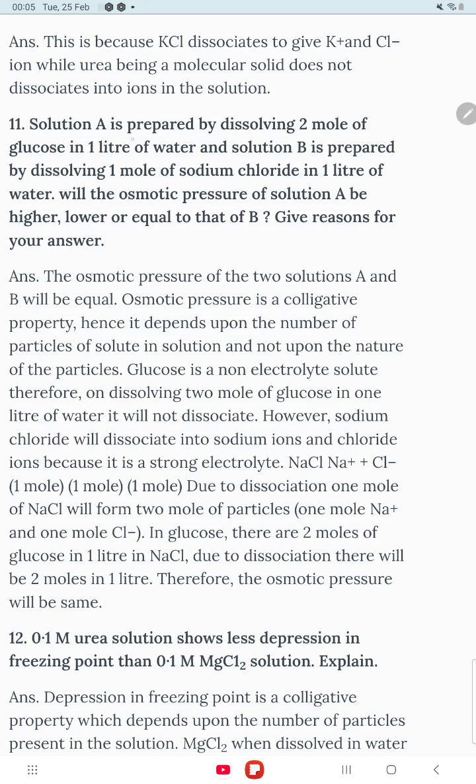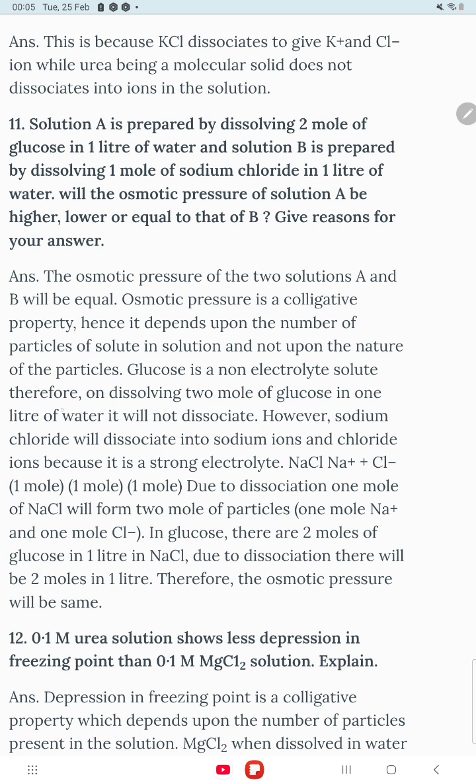Here you see, solution A is prepared by dissolving 2 mole of glucose in 1 liter of water, and solution B is prepared by dissolving 1 mole of sodium chloride in 1 liter of water. Will the osmotic pressure of solution A be higher, lower or equal to that of B? Give reason. The osmotic pressure of the two solutions A and B will be equal. How? Osmotic pressure is a colligative property, hence it depends upon the number of particles of solute in the solution and not upon the nature of the particles.